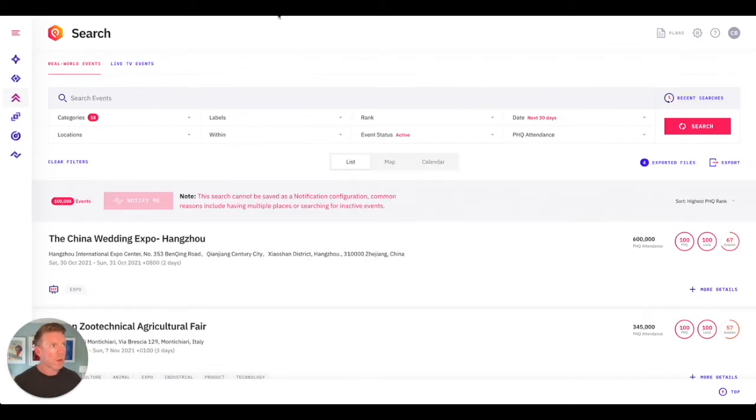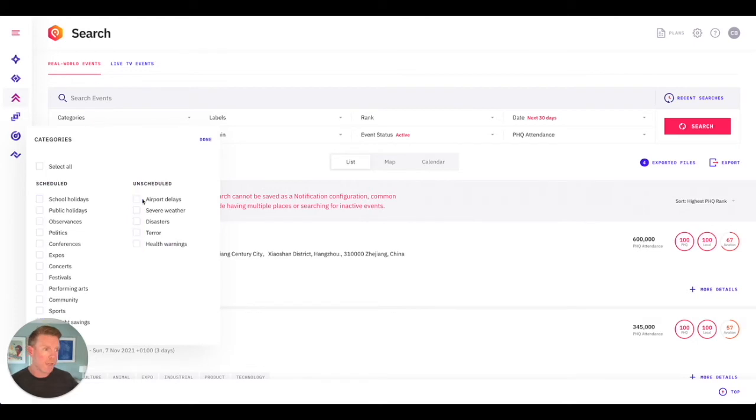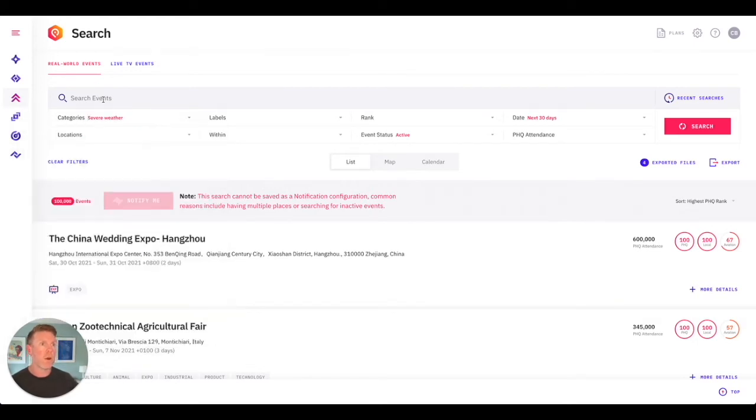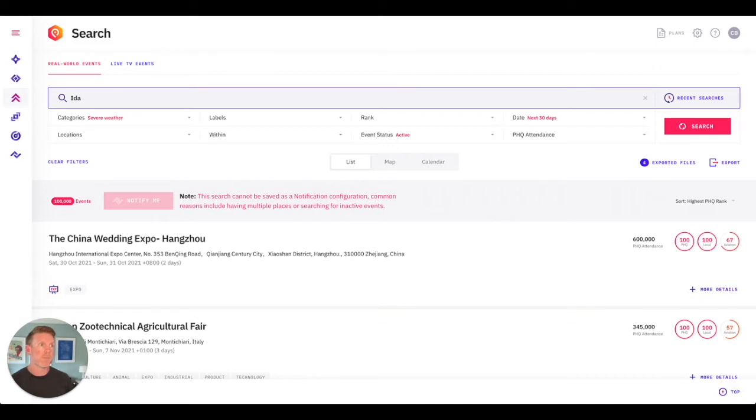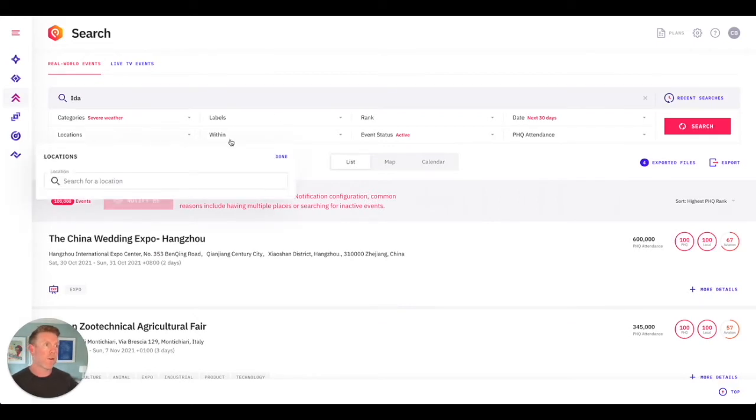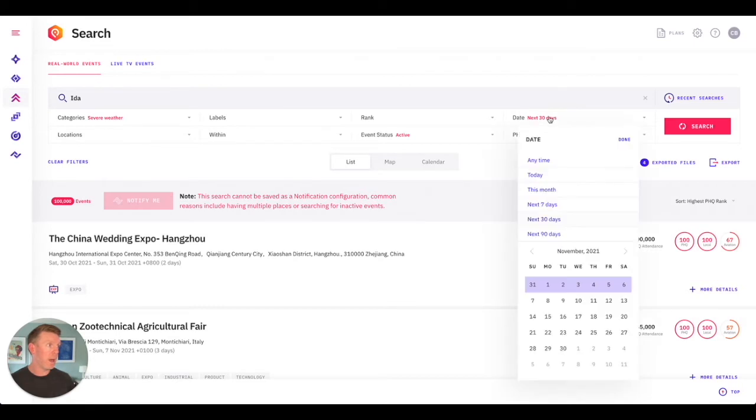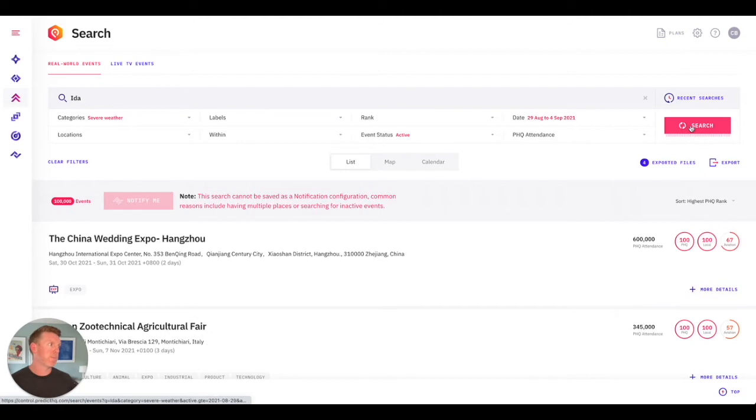Now, going right along, if we just go back to our searches, we looked at a few attended events there, but it's not always about attended events, right? There are actually other things that are going on. And so why don't we take a look at severe weather? So I'll deselect that one and select severe weather, hit go. I'm going to search on Ida, and let's go and leave that open. In terms of when it happened, if we just go back to August the 29th to the, I believe, 4th, and hit done, and then hit search.